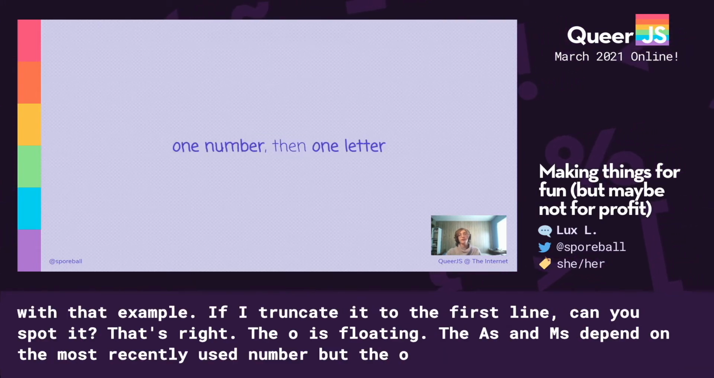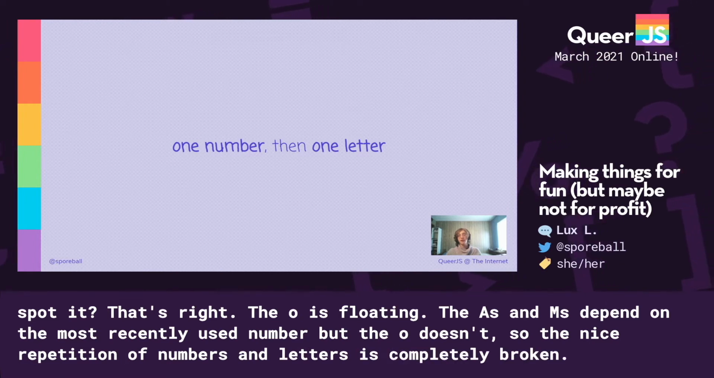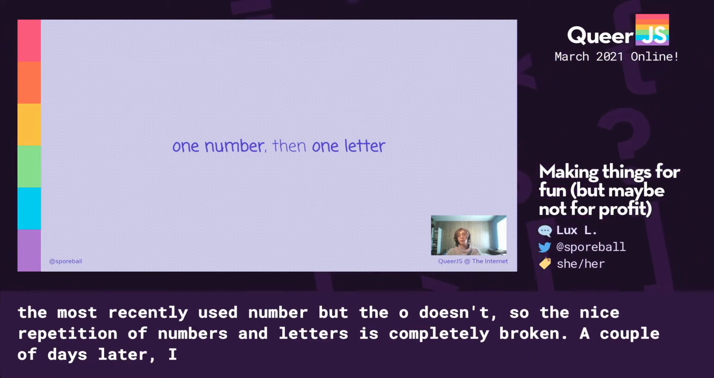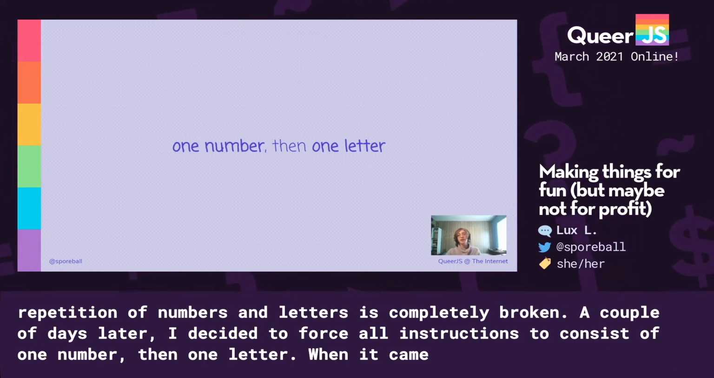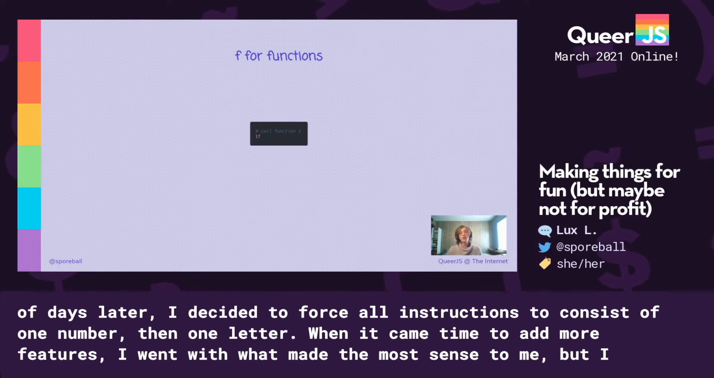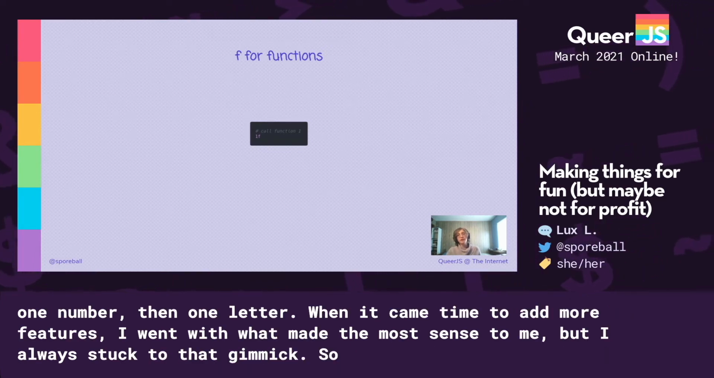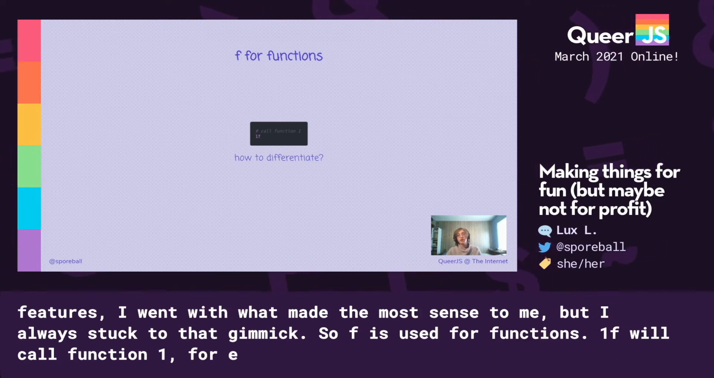So a couple of days later, I decided to force all instructions to consist of one number, then one letter. And when it came time to add more features, I went with what made the most sense to me, but I always stuck to that gimmick. So F is used for functions. 1F we'll call function 1, for example. But this presents an issue. How do we differentiate between calling a function and declaring one?